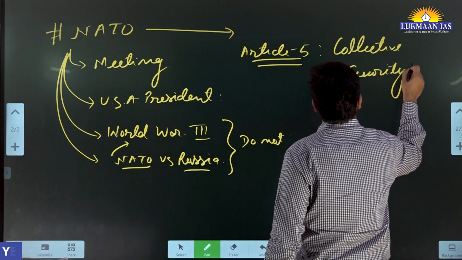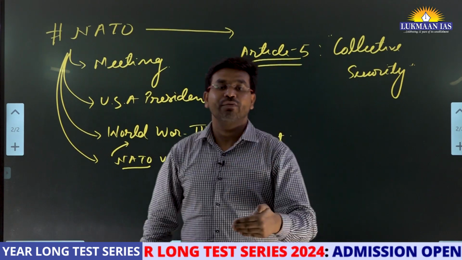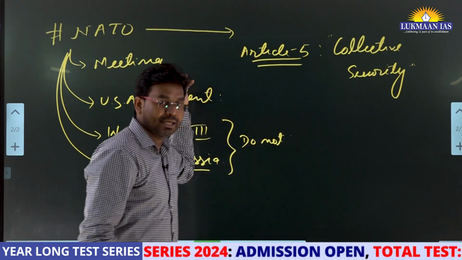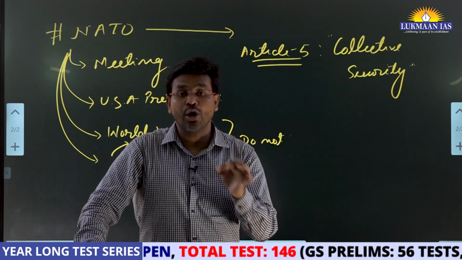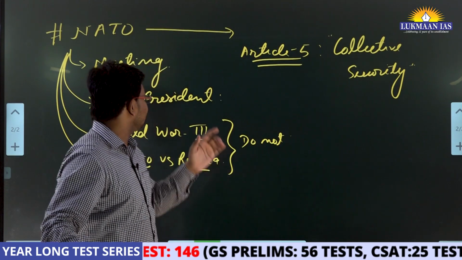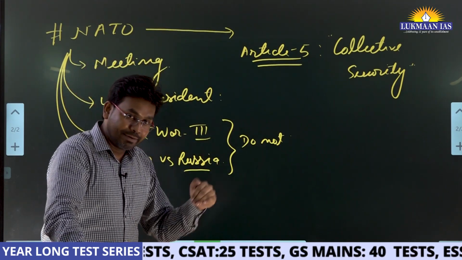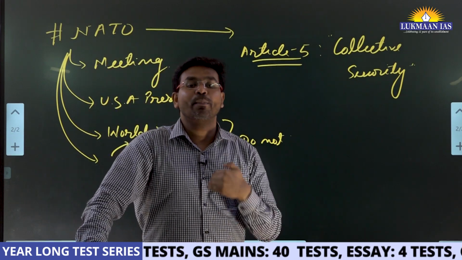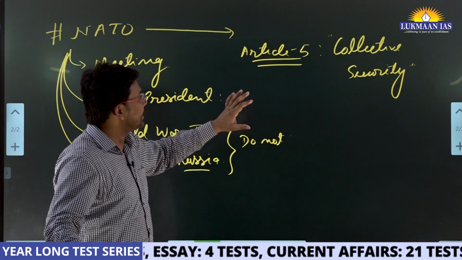Under this clause, they have mentioned that an attack on any one of us, any one member of the North Atlantic Treaty Organization, will be considered an attack on all of us, meaning an attack against all the members of NATO, and they will together retaliate against the common enemy. So that was the posture that was taken by these countries together.